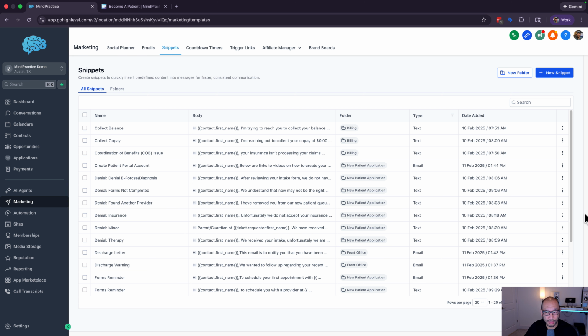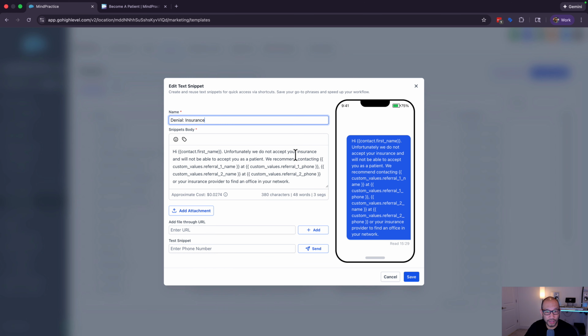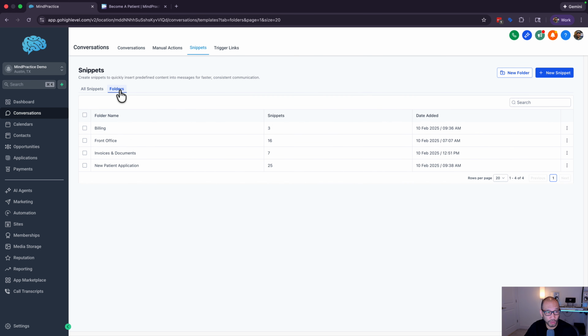So for instance, you might have a denial. This would be a text message that goes out because we don't accept their insurance. These are all placeholder tags, and these automatically get changed out. And so, again, you can write this how you want. And then you can have different folders to keep things organized.